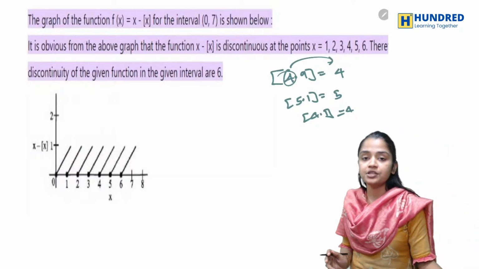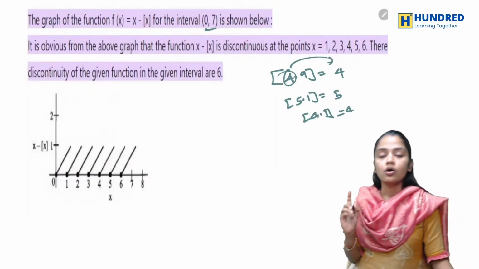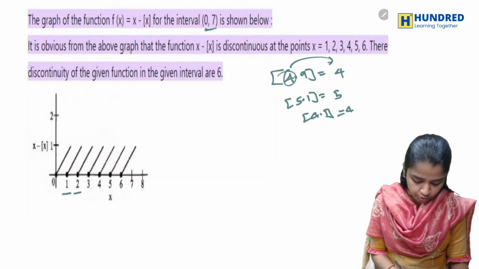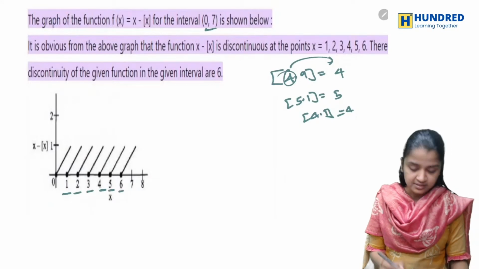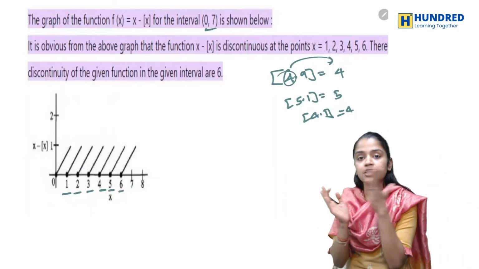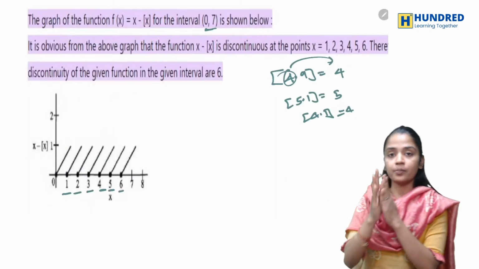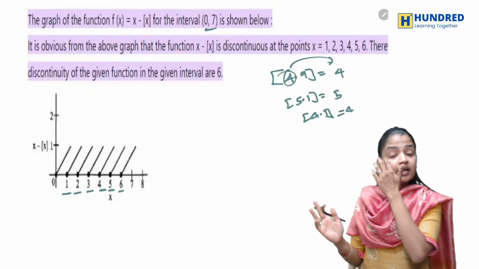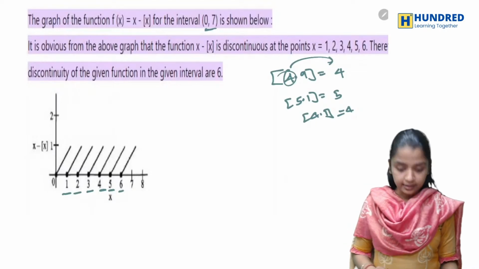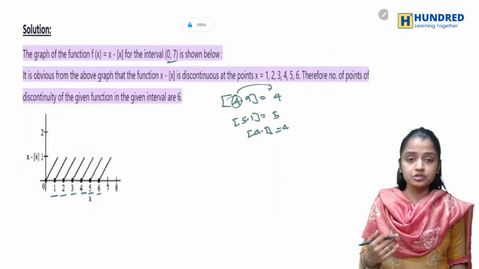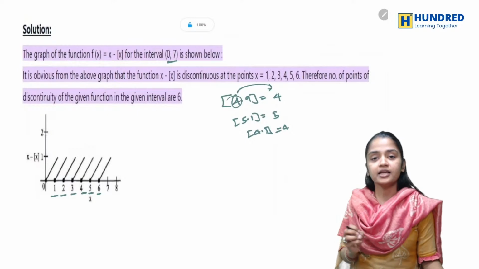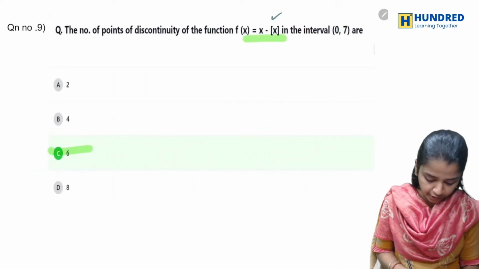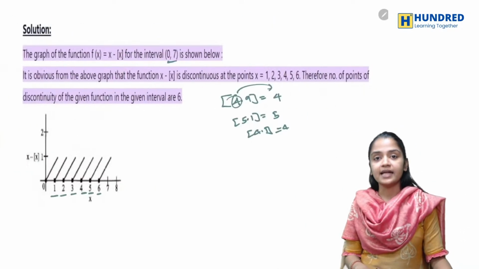So how many discontinuous points are there in between 0 and 7? 0 and 7 are not included. In between that, you have 1, 2, 3, 4, 5, 6. There are this many discontinuities because the graph is not continuous. The graph is breaking at 1, 2, 3, 4, 5, 6. Okay. So first draw the graph, then find the discontinuous points. So you have a total of 6 discontinuous points. So you're just writing it as it is.